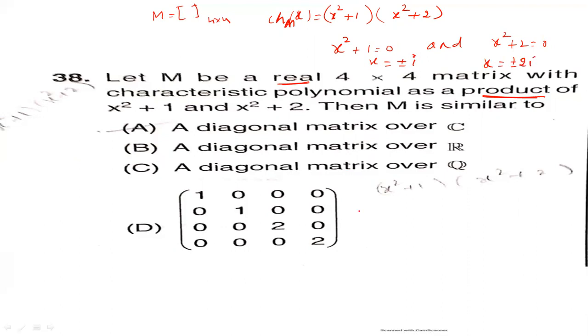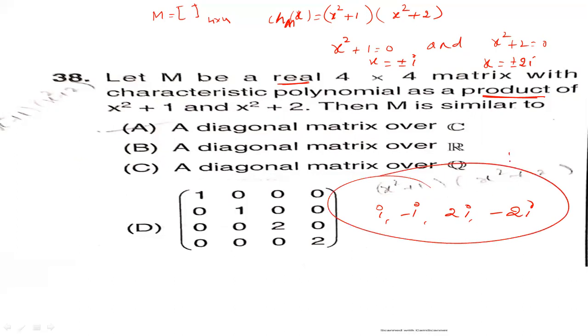That means the eigenvalues are i, minus i, root 2 i, minus root 2 i. All eigenvalues are distinct. Therefore, it is diagonalizable. All eigenvalues belong to C. Therefore, M is similar to a diagonal matrix over C. Option A is the correct answer.